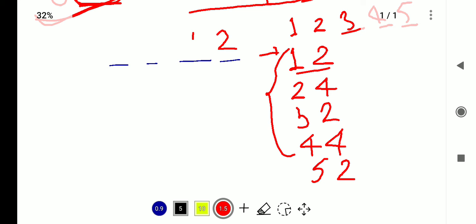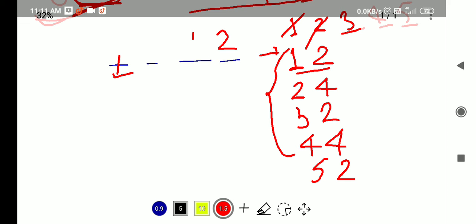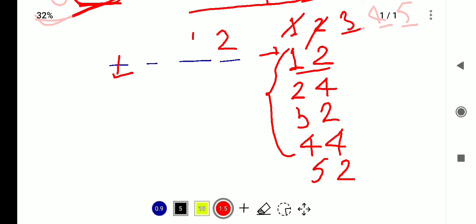the number of ways in which the thousand place can be filled: we have 1 and 2 used, so there is no chance to take those, so we have 3, 4, 5. We have 3 numbers which we can take in the thousand place, so 3 ways we can select the thousand place, and in the hundred place we can take it in 2 ways.